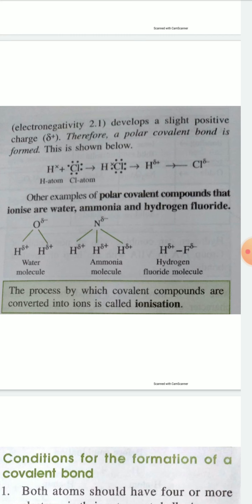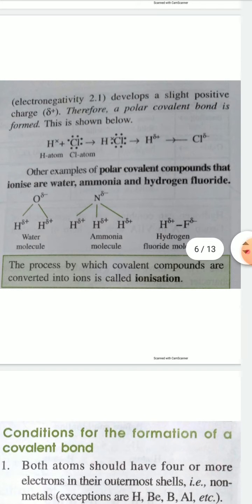You have to remember that the more electronegative element will attract the electron toward itself, therefore you have to give a negative charge on the more electronegative element and a positive charge on the less electronegative element. The process by which covalent compounds are converted into ions is called ionization.